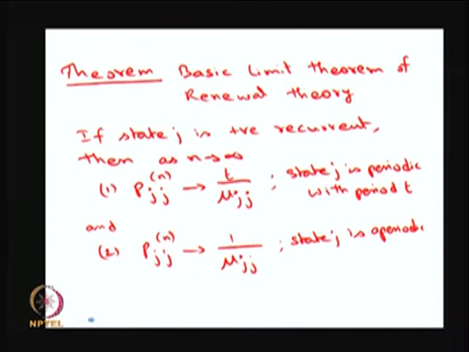If the periodicity is 1, then as n tends to infinity, p j j of n, which is the probability that the system starts from the state j and reaches the state j in n steps, will tend to 1 divided by the mean recurrence time for a positive recurrent aperiodic state.